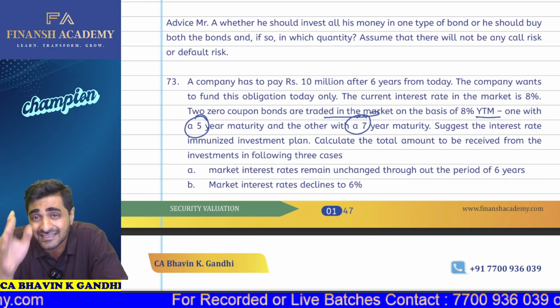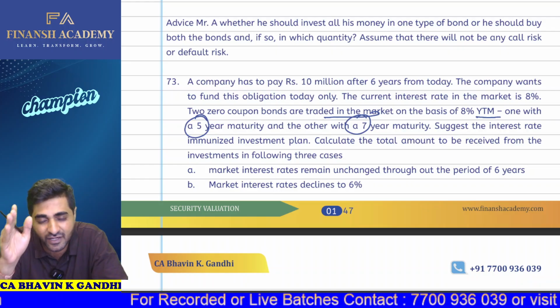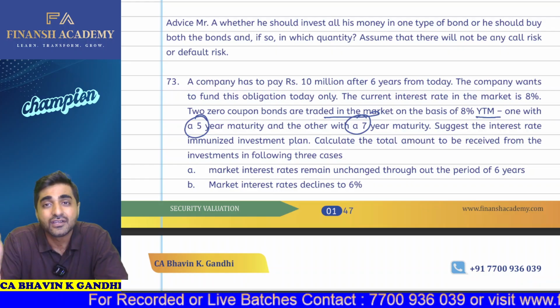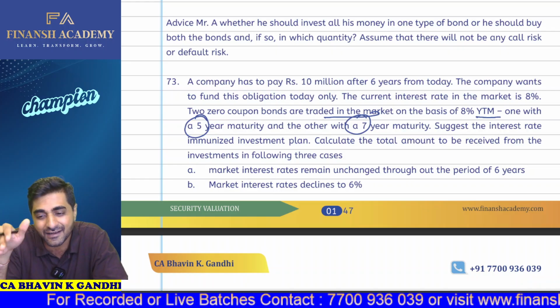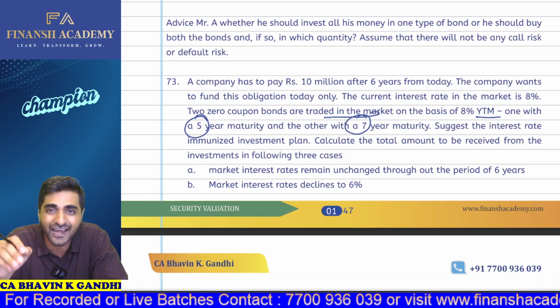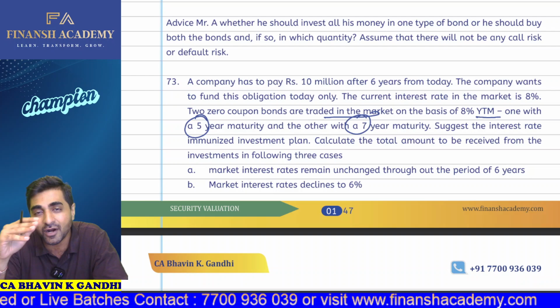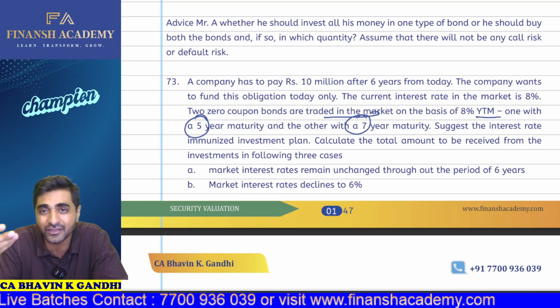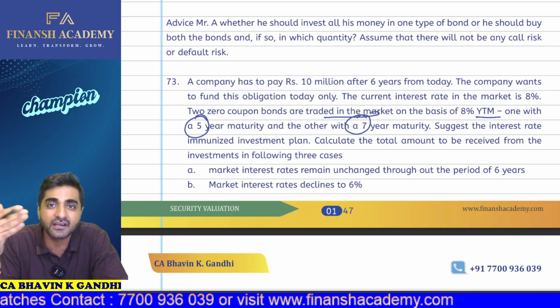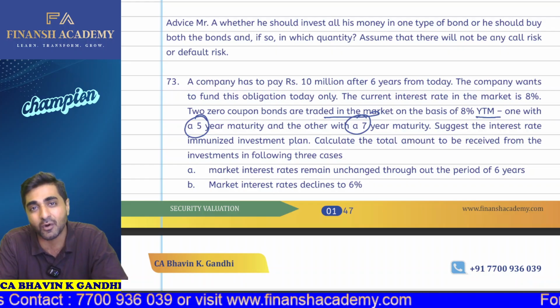if, for example, at the end of the sixth year you want to sell this particular bond, then whatever the changes in the market interest rates, the yield will also have an effect, and the bond prices will change accordingly. Based on that you will get your revised bond price, so you can sell it at the revised bond price as well.